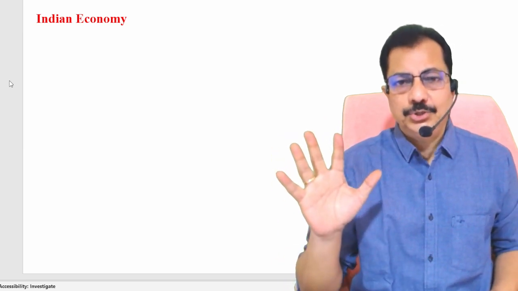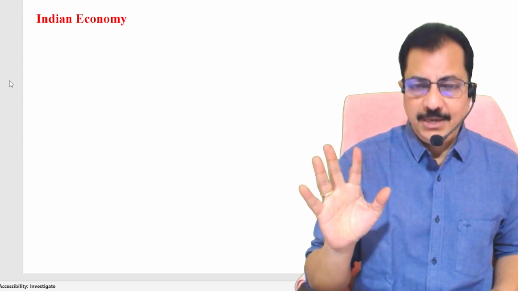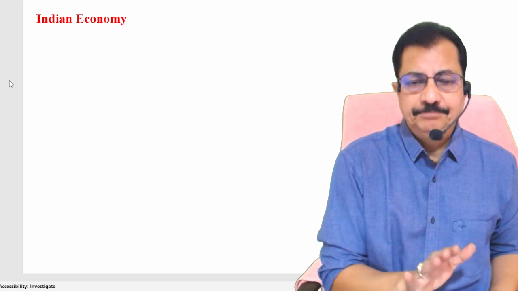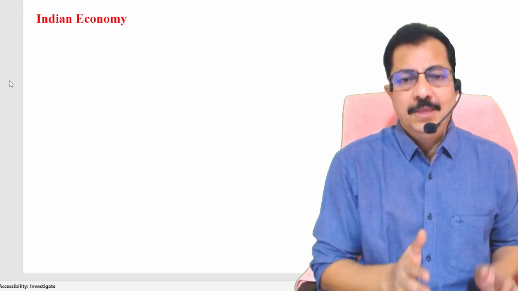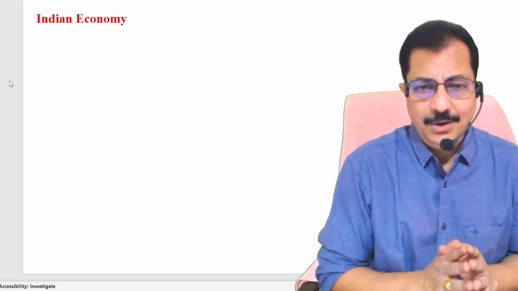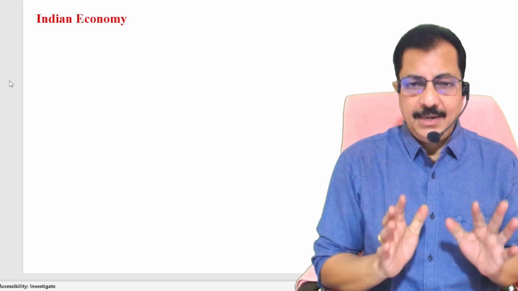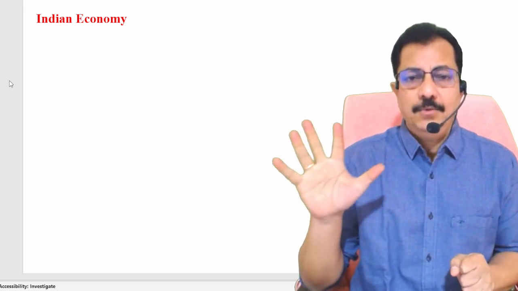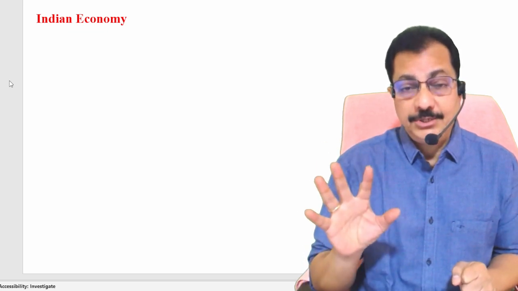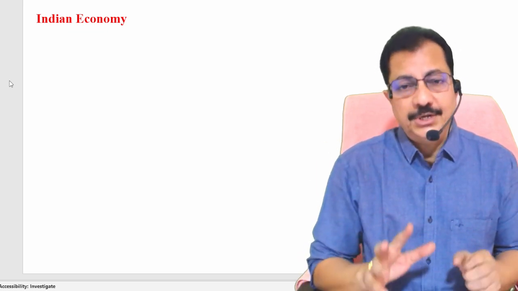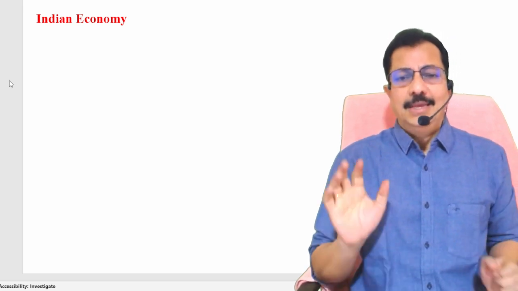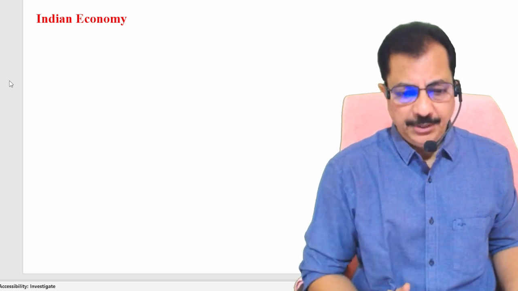As per the constitution, the term of the Lok Sabha is 5 years. But if the Lok Sabha is dissolved before these 5 years, then you need to go for the election within 6 months. Such elections are called mid-term elections. In India, so far 5 such mid-term elections have been conducted, and including the 2024 general election, Lok Sabha elections have been conducted 18 times. Please remember this point. Clear?